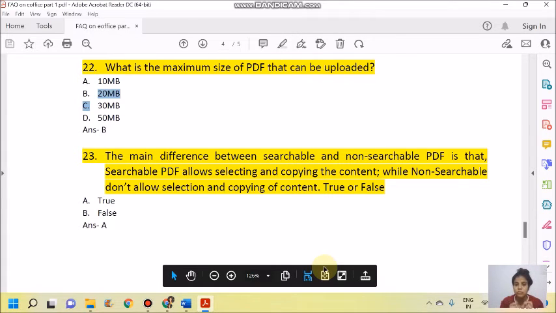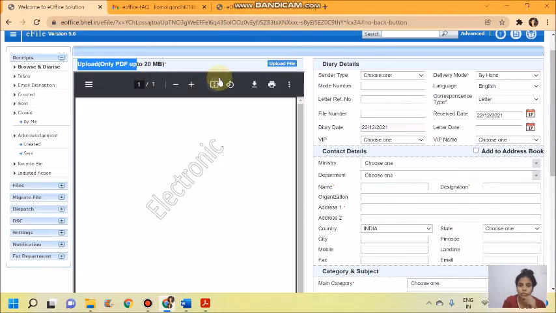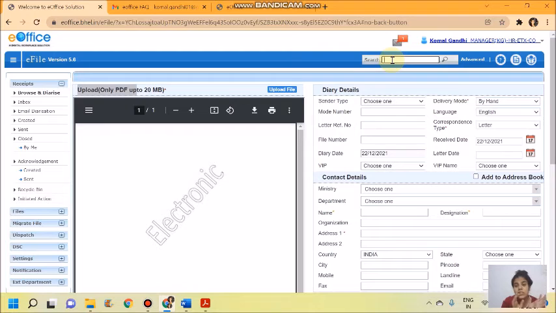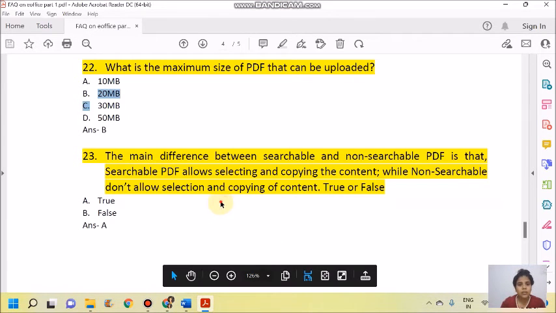So if there is any text written in a searchable PDF, meaning a PDF which has been converted from a Word file or an Excel that has been made, then it can be searched from the search option in eOffice. From here we can search the text in those PDFs as well. But if there is a PDF made from photographs, which is non-searchable, eOffice will not be able to search the content written in that PDF. So the idea is that whenever you upload PDFs, you upload searchable PDFs, right?